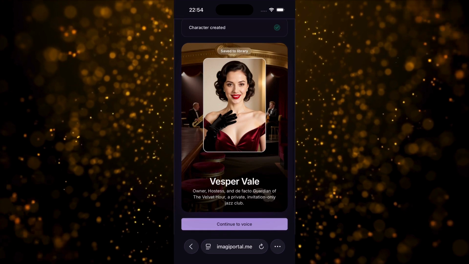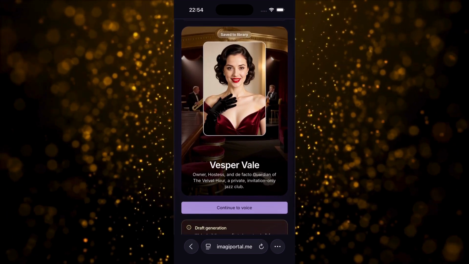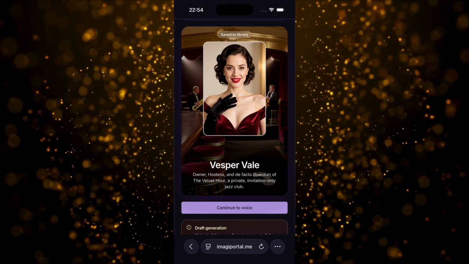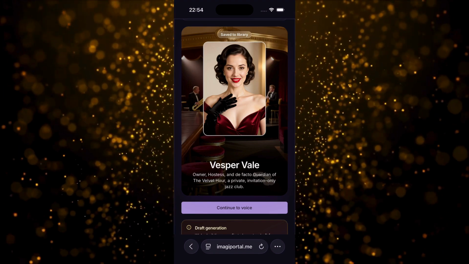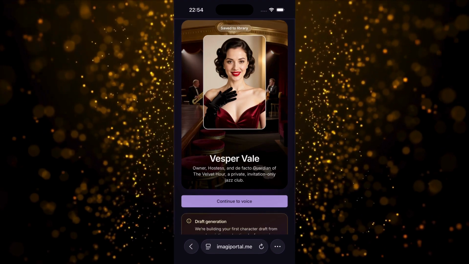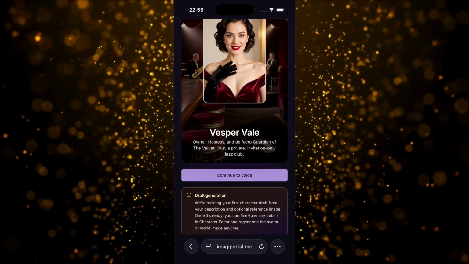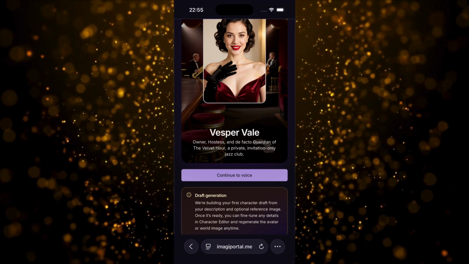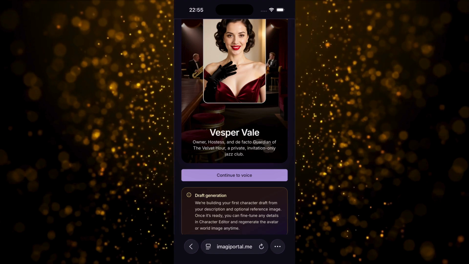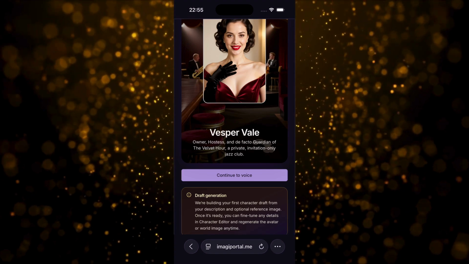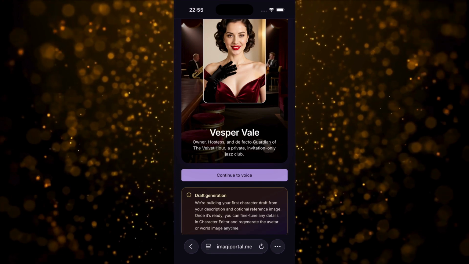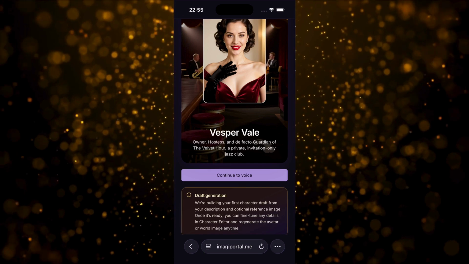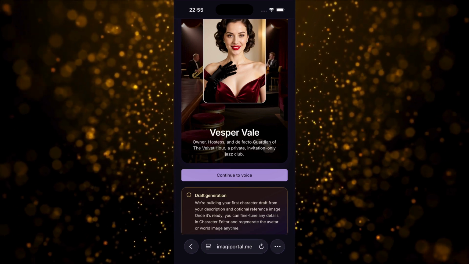And this is her world image. Yes, this definitely feels like the Velvet Hour. Warm lights, dark colors, a private late-night atmosphere. It looks like there are stories happening somewhere just outside the frame. ImagiPortal has taken the starting idea and expanded it into a fuller character. Her personality, appearance, background, way of speaking, scenario, and world. And this is still only the first draft, which is important. I can manage the character later, edit the profile, adjust the description, or regenerate the avatar and world images. For now, I'm happy with this first version. Let's continue to the voice.